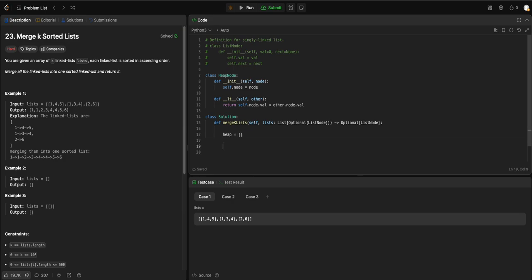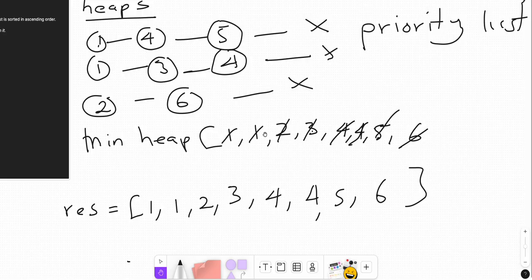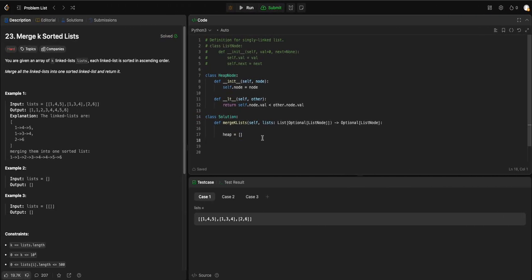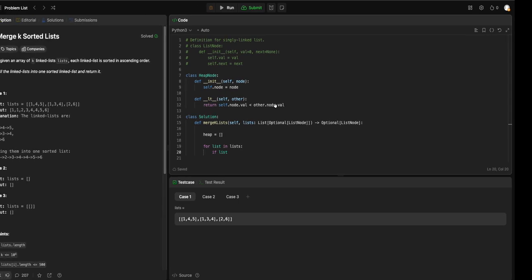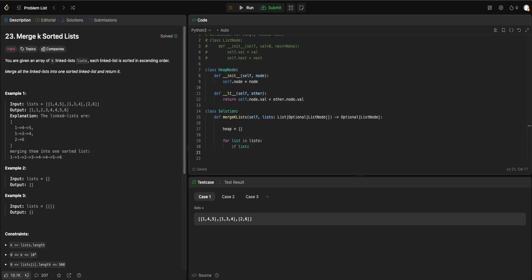We create a heap. For each list in lists, we take the head of that list and push it into the heap data structure, like the 1, 1, 2 count here, and this is how I represented that, right? For list in lists, if list is not empty, we push.